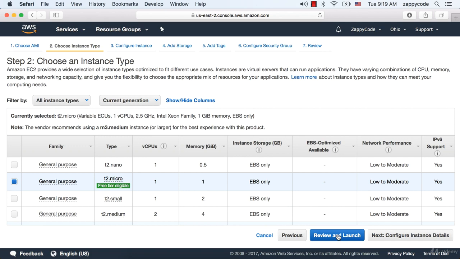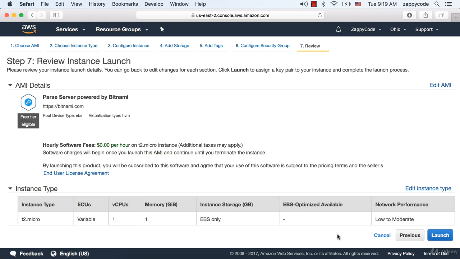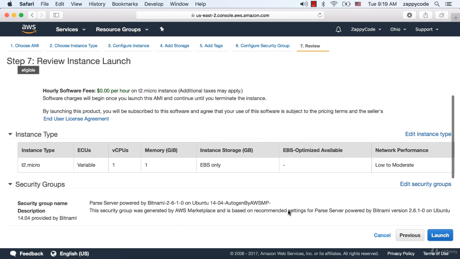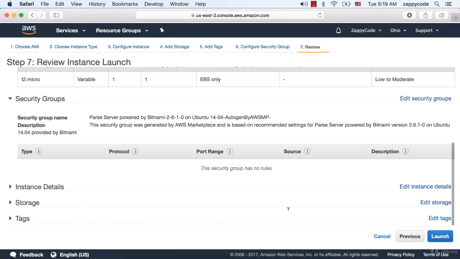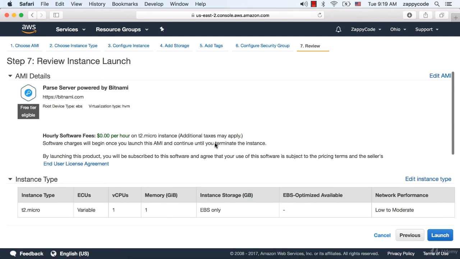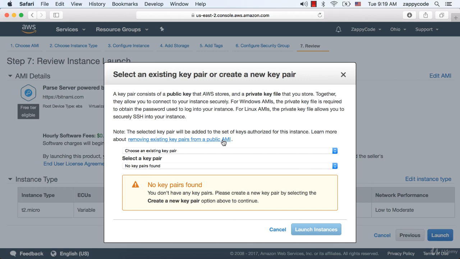By saying review and launch. Okay, so just go ahead and hit that. Now, once you have this in place, you just want to confirm here that this is what we're looking for: Parse Server powered by Bitnami. And the awesome thing about this is it basically launches a server with this Parse Server code all ready to rock and roll, which is pretty great. So we'll go ahead and hit launch.